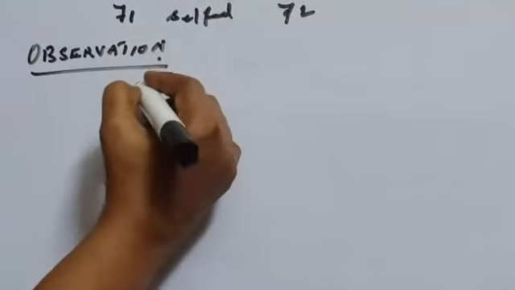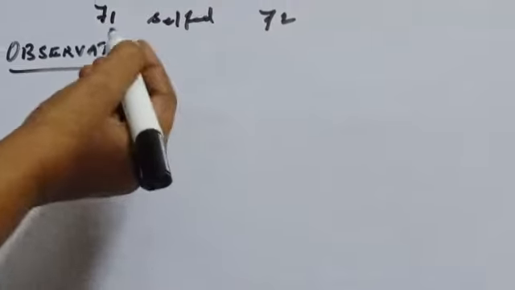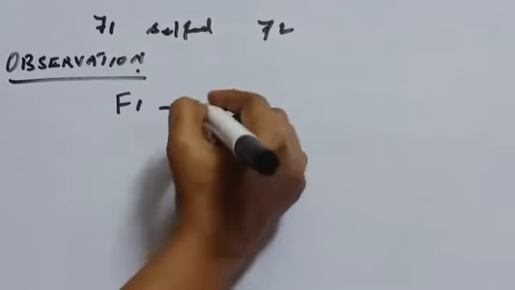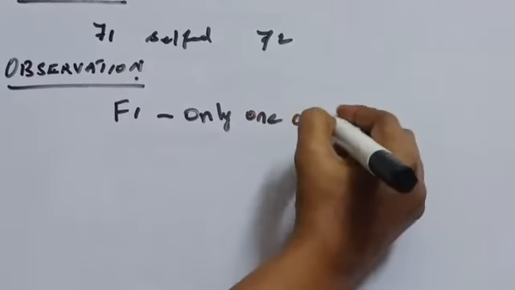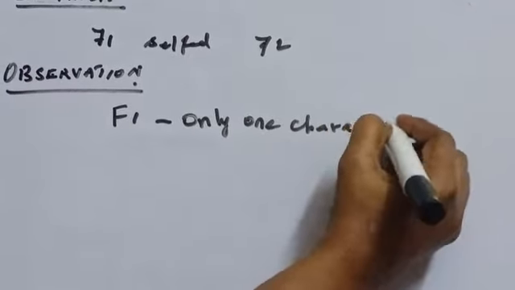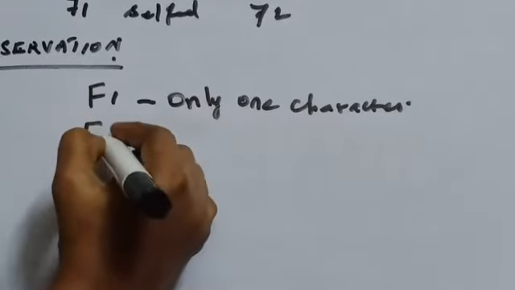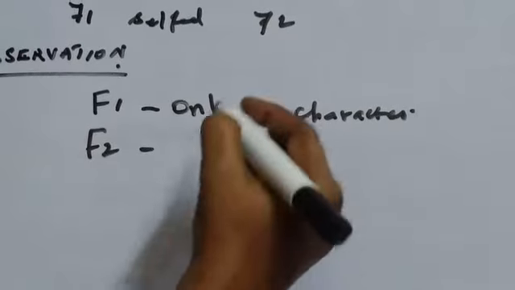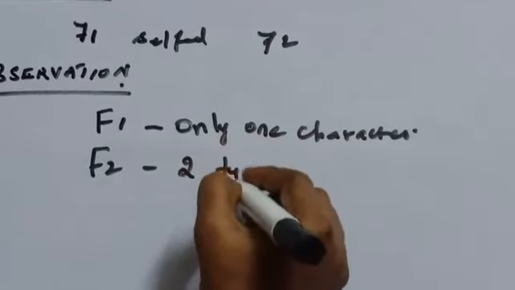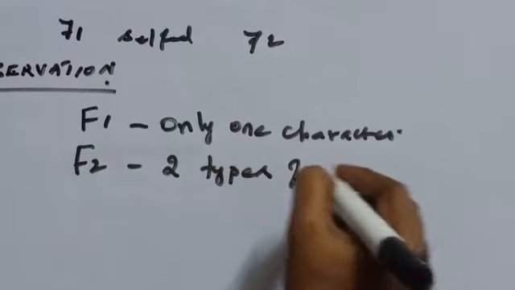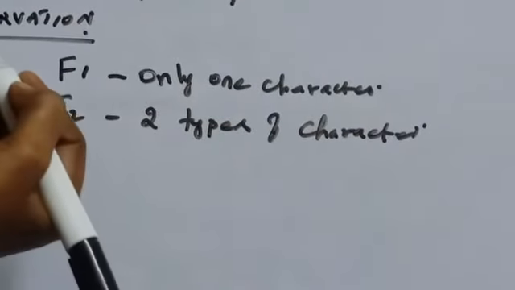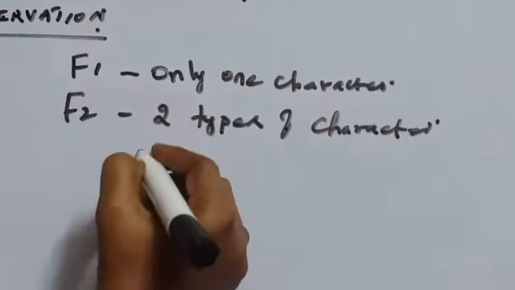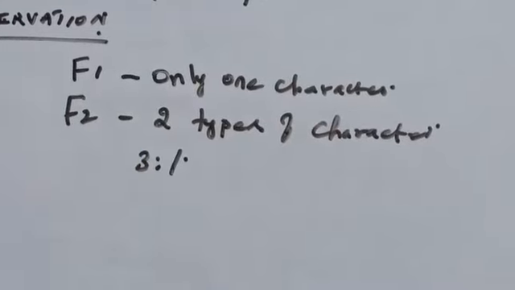Usually the F1 generation was found to have only one trait. They express only one character. In the F2 generation, two types of characters were produced. Usually the ratio is 3:1.